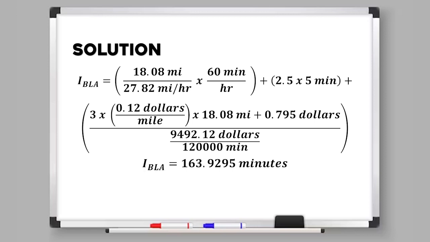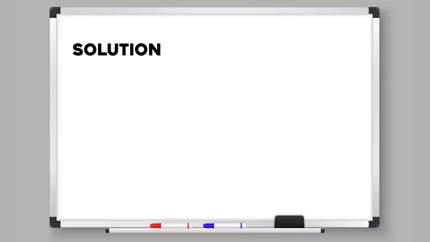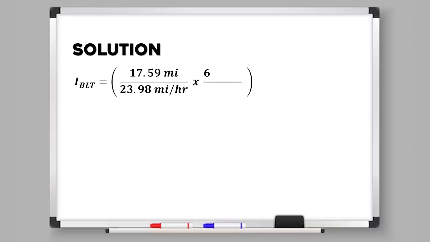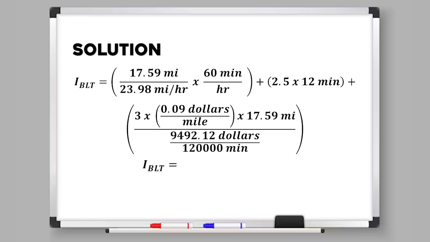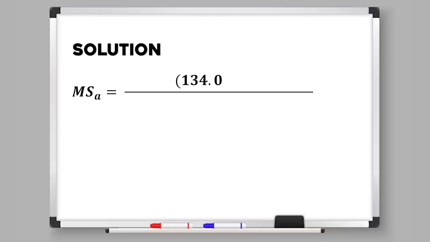And aside from that, since the given trip cost is in dollars per year, we will convert it to dollars per minute. Substituting the values, we get the impedance for auto of 163.9295 minutes and 134.0526 minutes for transit.